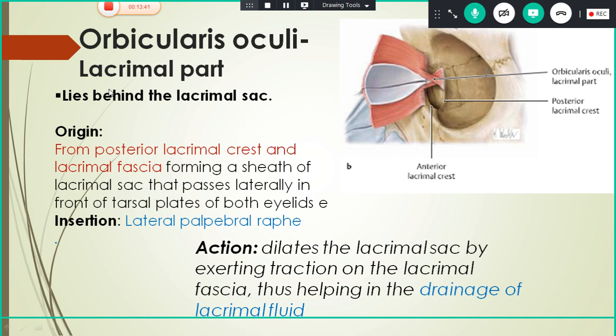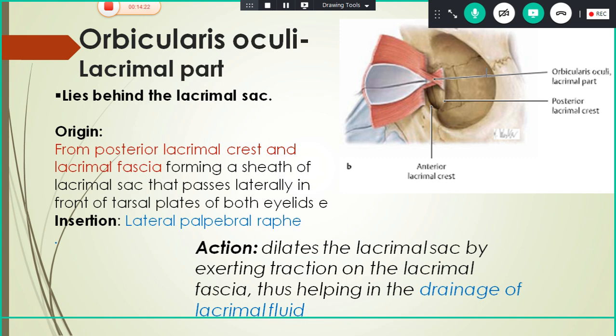Next we will see about the lacrimal part. This is the lacrimal part which lies behind the lacrimal sac here. It arises from the posterior lacrimal crest of the lacrimal bone here and is inserted into the anterior lacrimal crest, and also into the lateral palpebral raphe. You can see the lacrimal part. The main action of this lacrimal part is that it dilates the sac, so that helps in the drainage of the lacrimal fluid. This is the main function of the lacrimal part.